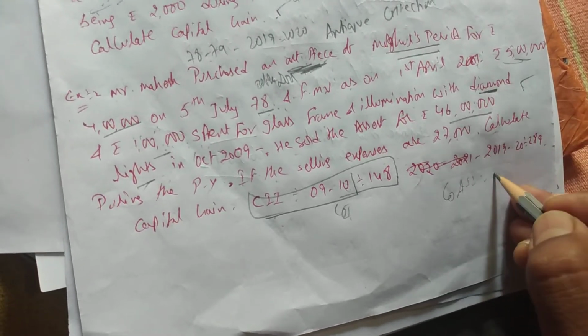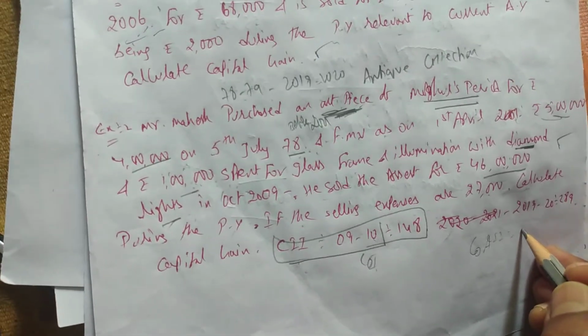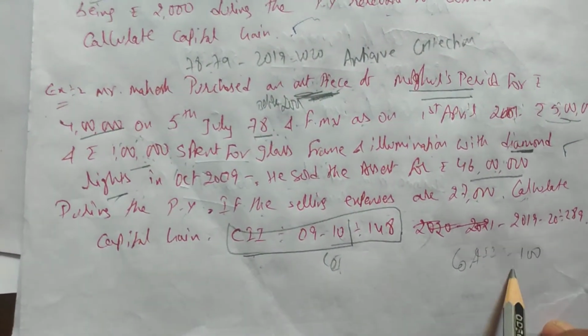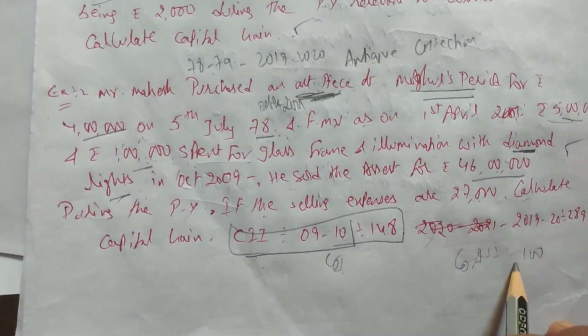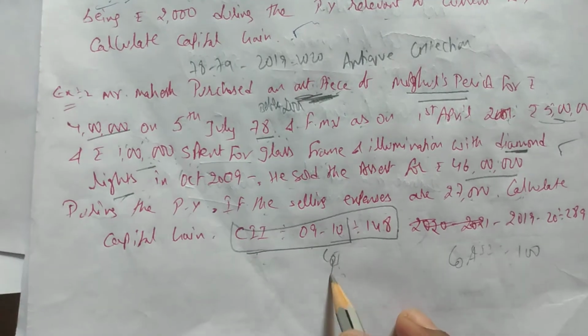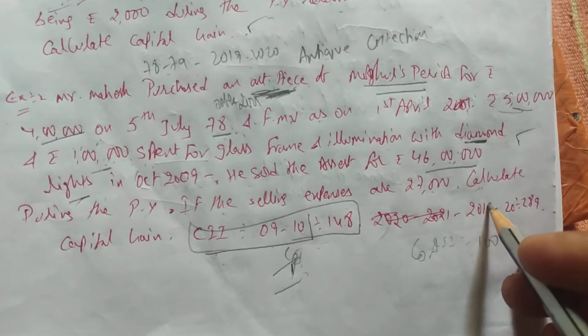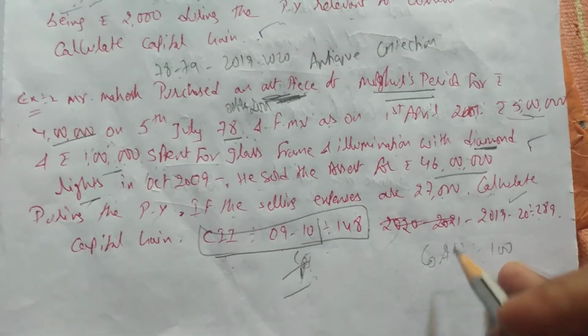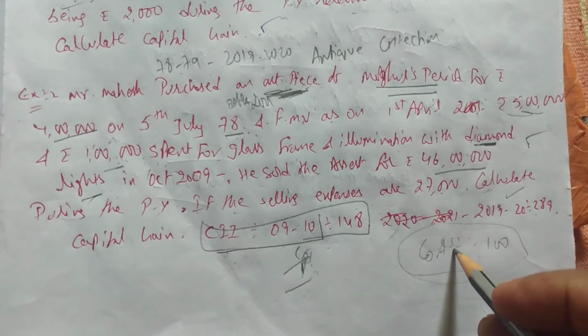CII before 2001-02 will be 100. We know that, right? So we can directly take 100. Don't get confused in the exam if the CII for cost of acquisition is not given. CII for improvement is given, and for the previous year it is given, and it is not given for cost of acquisition. That means it will be 100 because the asset was purchased before 2001-02. Easy. Shall I solve this problem?